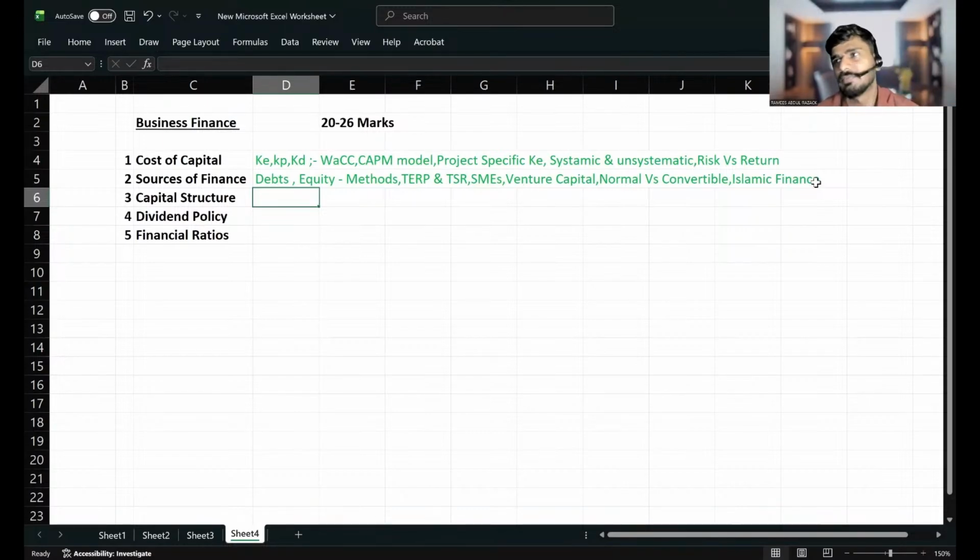Musharaka is something different. It's like a partnership. Everyone comes in, everyone is part of the management, and everyone takes the returns. That is called Musharik, Musharaka.